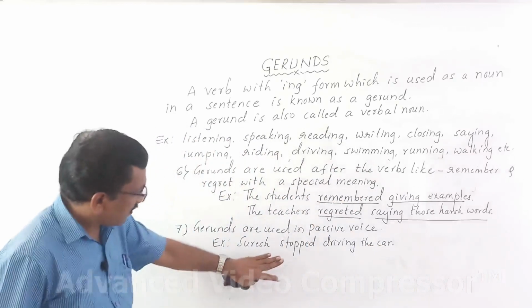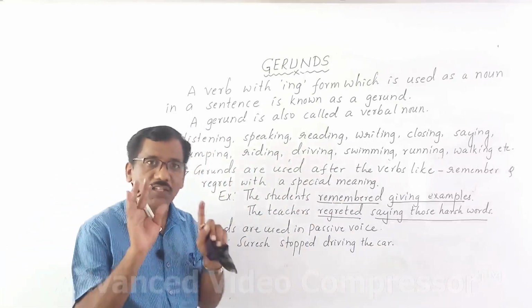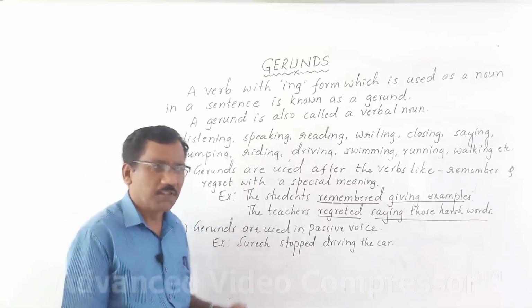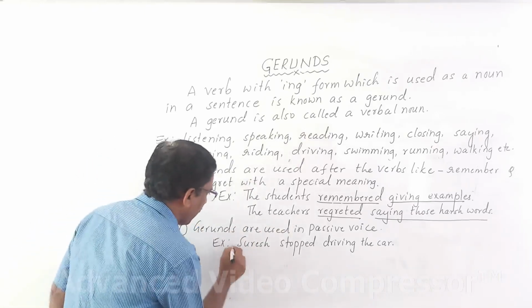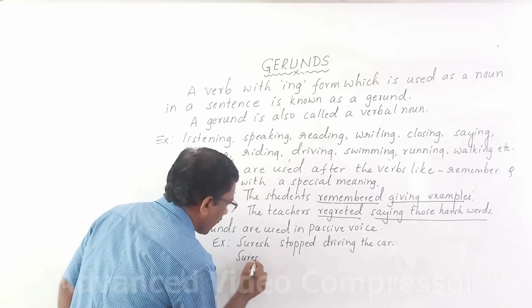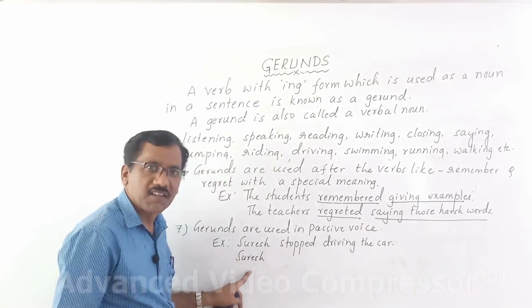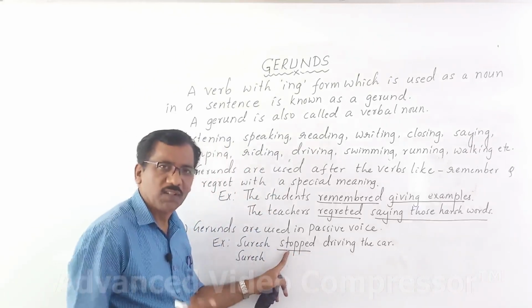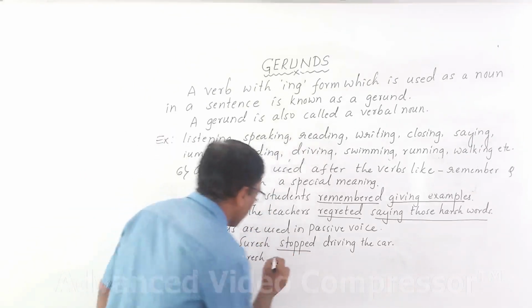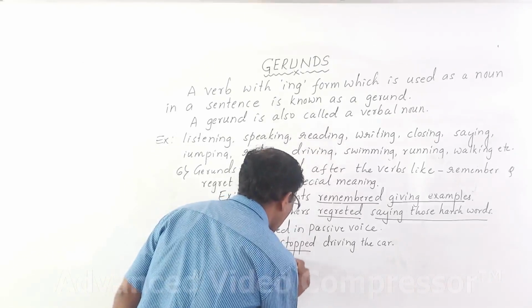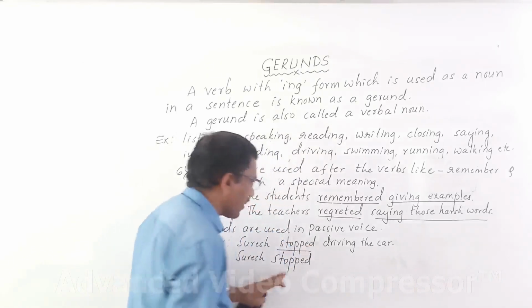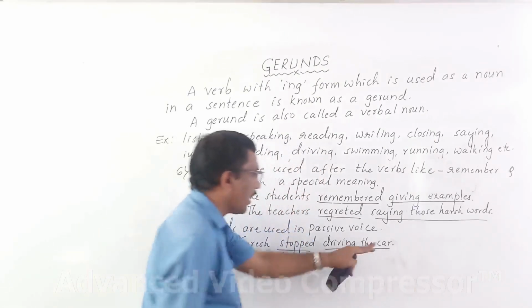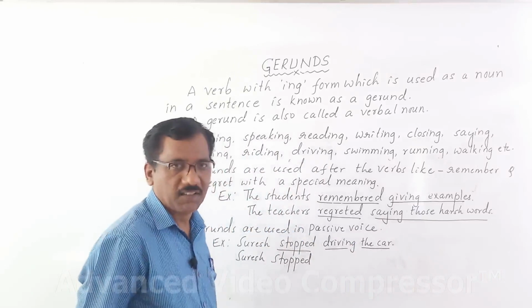This is a sentence given in activize. If you want to change this sentence into passivize, it's very simple. See here, Suresh, subject we have to write as it is. Main verb, what's here? Stopped. Please write it as it is. Stopped. Suresh stopped. Now, driving is gerund and the car is object of the gerund.